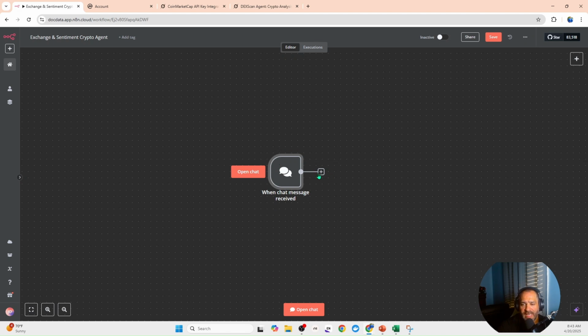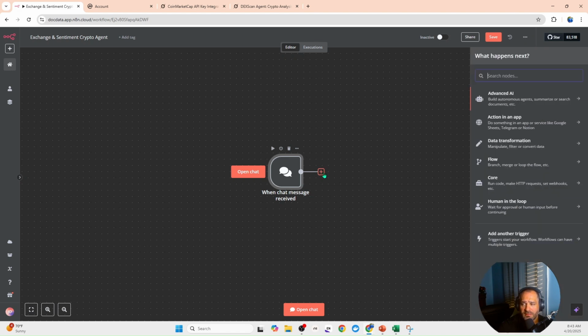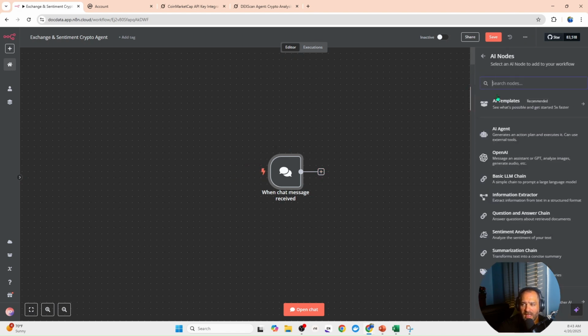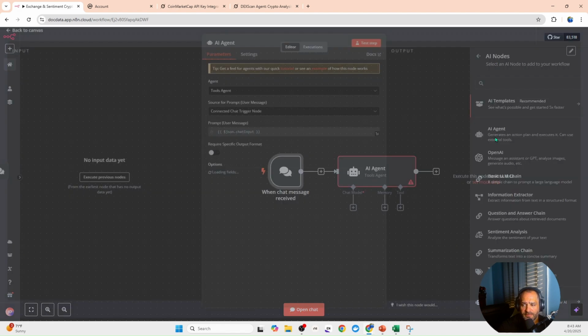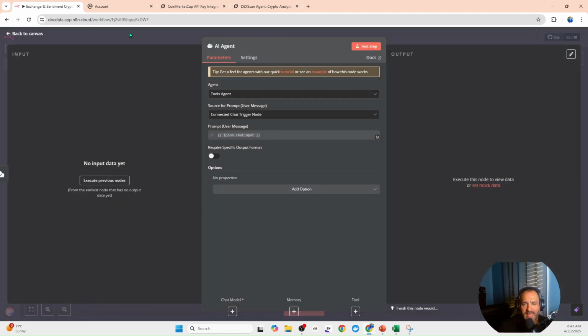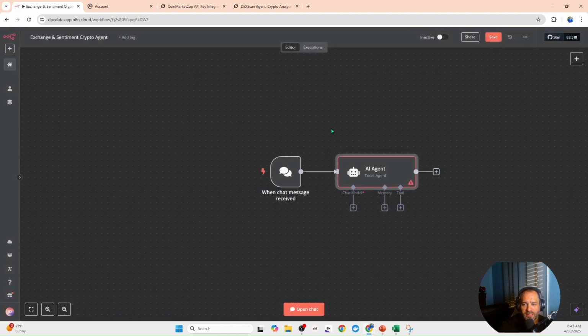To make this agent, agents are really simple to create. What you just need to do is click this plus and then click advanced AI agent. And then the first one you see is going to be the agent you can use. So you just click this. And typically what I do is I just exit right back out of it. There's going to be more that we have to do to this, but I just exit out of it because I want to build the structure of everything.